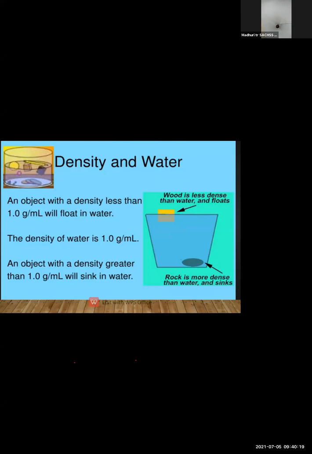Now if the vessel is there, I fill the vessel till the top, and what I did, I made 3 holes in that vessel. So what will happen from first, second, and third? The water from the top hole will start moving faster than the hole which is at the lower. Why does it happen? Because the air pressure is more at the top. Okay, that is the reason. So I hope you have understood till here. If you are having any doubt, ask. So let us start density of water.